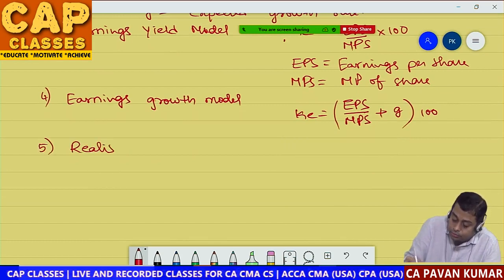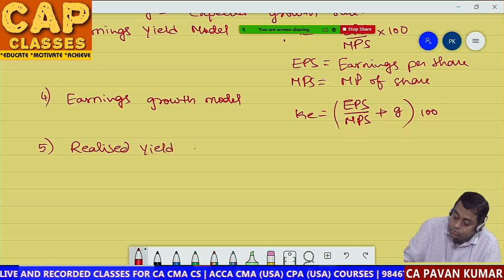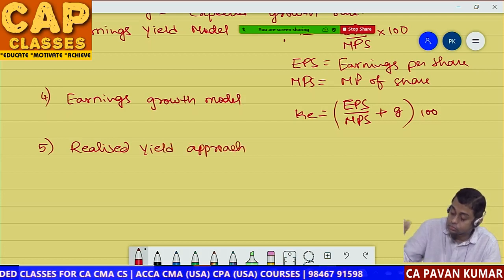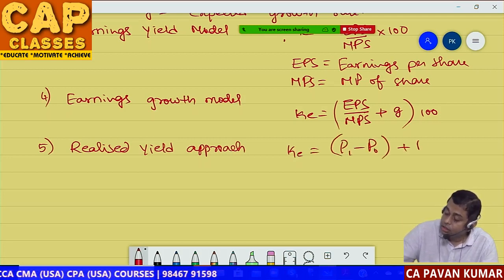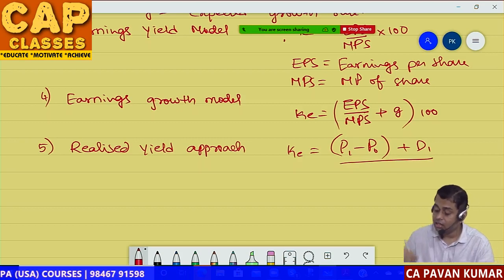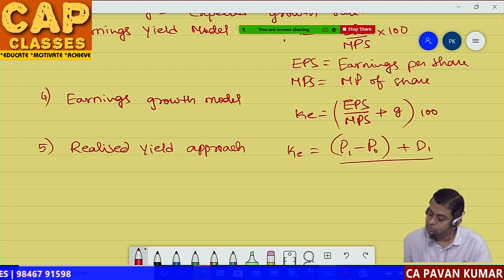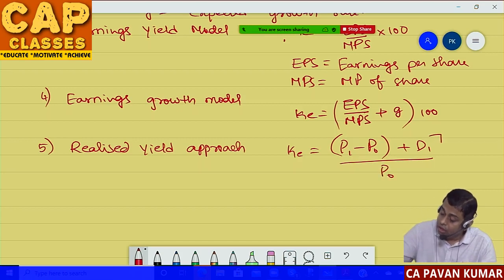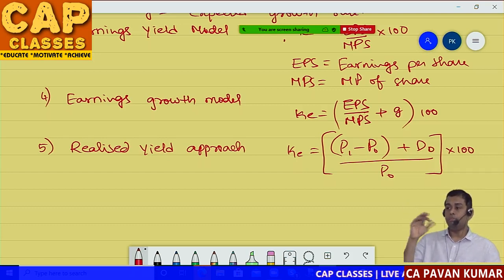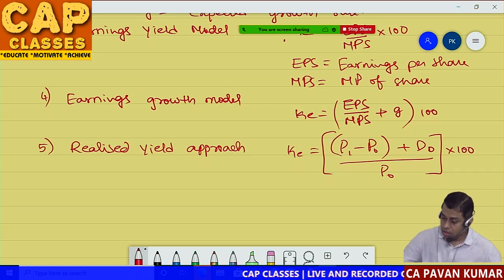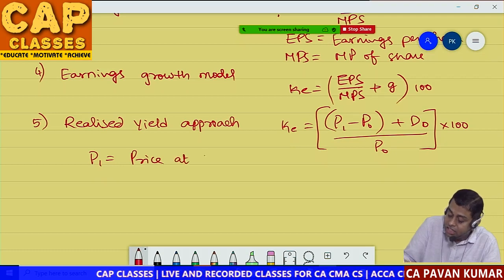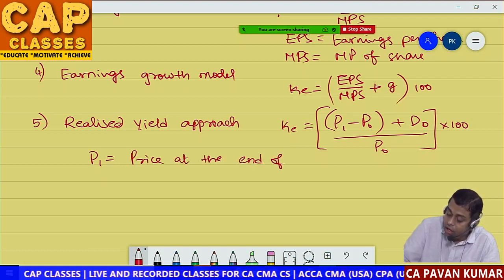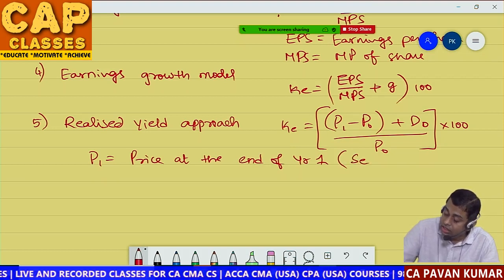Okay. This is 4. Now 5. Realized yield approach. KE is equal to P1 minus P0 plus D0 divided by P0 into 100. Then write down P1 is equal to price at the end of first year, at the end of year 1. In brackets write down selling price.